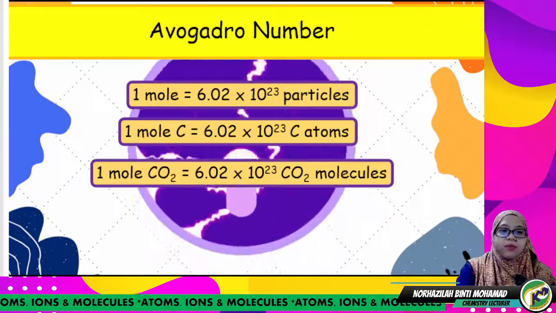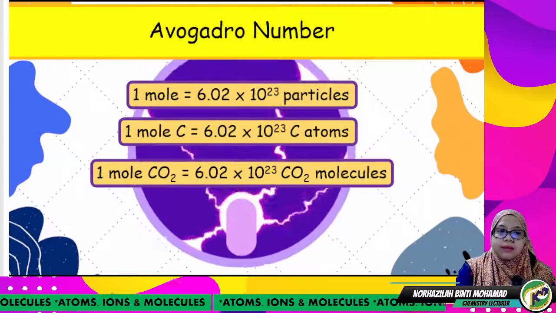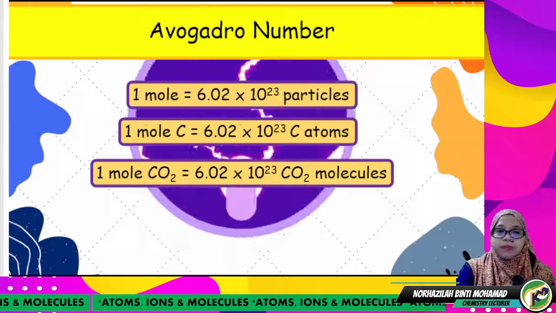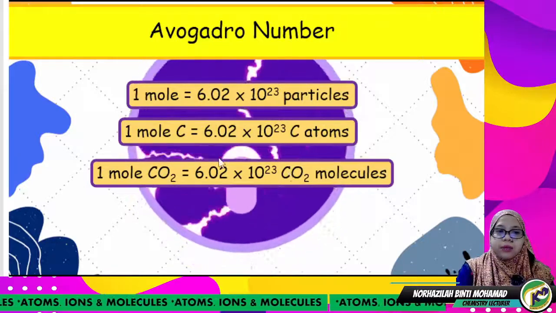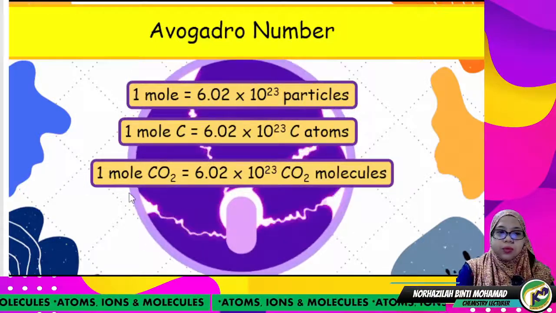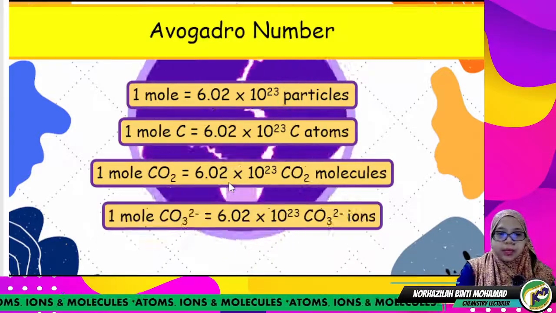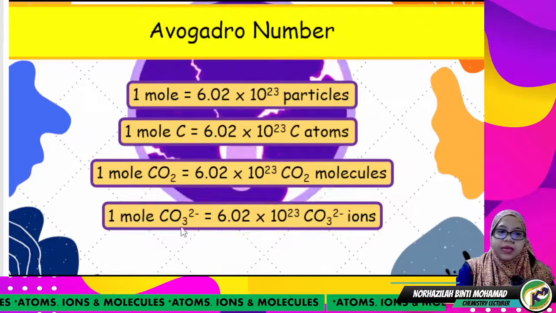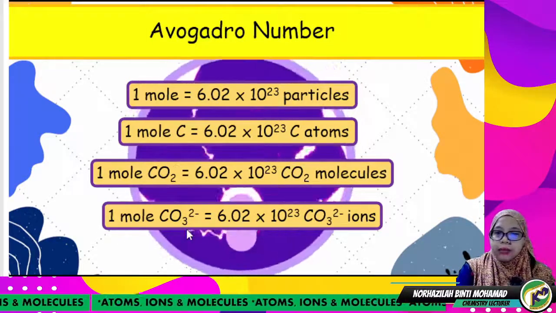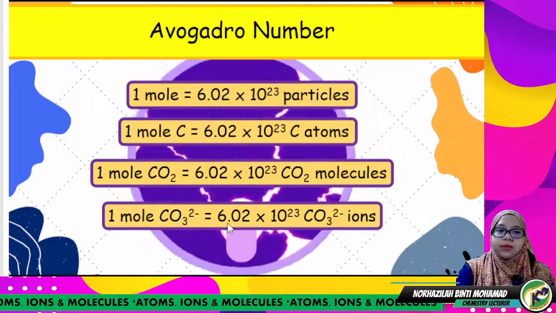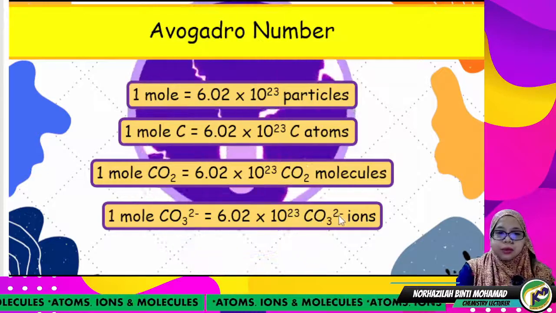If you have 1 mole of CO2, you have 6.02 × 10^23 carbon dioxide molecules. Okay, because the 1 mole here represents this number of particles. And if you have 1 mole of carbonate ion, you have 6.02 × 10^23 carbonate ions.